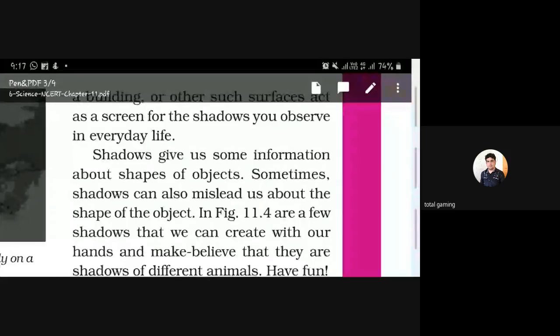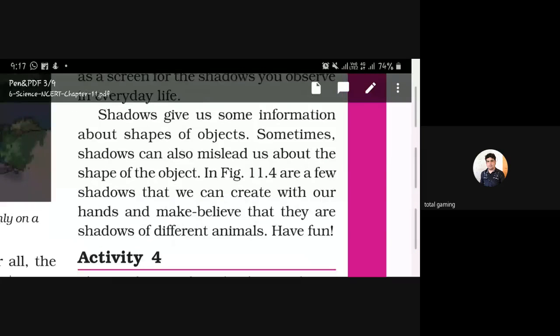In figure 11.4 are a few shadows that we can create with our hands and make believe that they are shadows of different animals. Have fun. Okay, what is shadow?